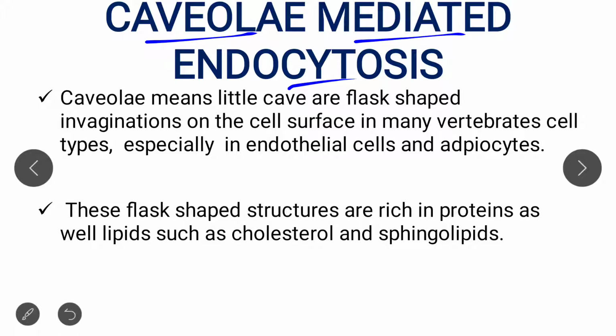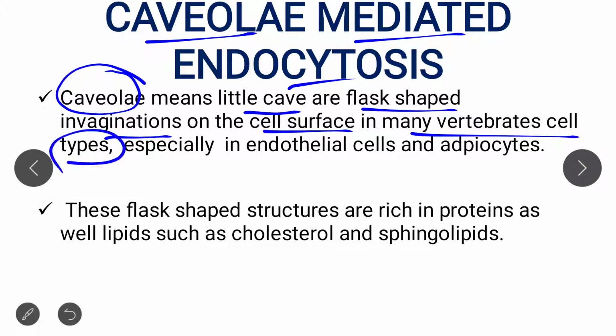So what does caveoli mean? It means a little cave, a cave-shaped structure, which is basically a flask-shaped invagination on the cell surface. It occurs in many vertebrate cell types, especially in endothelial cells and in adipocytes.